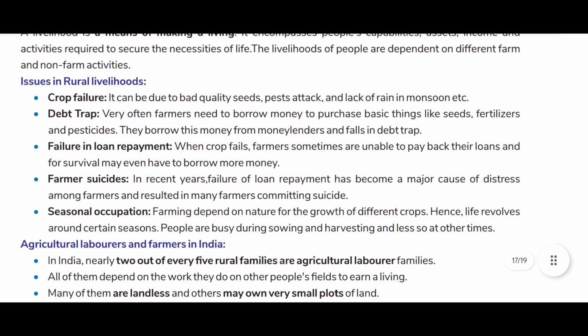Issues in rural livelihoods. Crop failure. It can be due to bad quality seeds, pest attack, and lack of rain in monsoon, etc. Debt trap. Very often, farmers need to borrow money to purchase basic things like seeds, fertilizers, and pesticides. They borrow this money from moneylenders and fall in debt traps. Failure in loan repayment. When crop fails, farmers sometimes are unable to pay back their loans and for survival may even have to borrow more money.